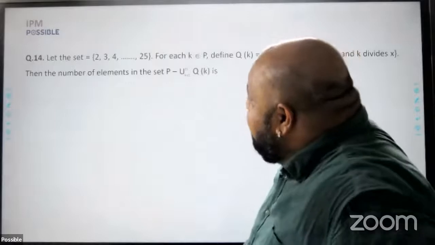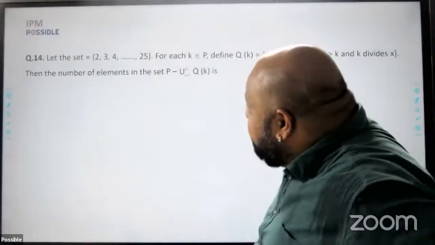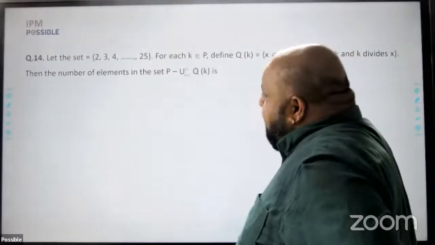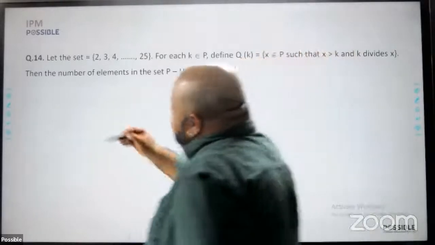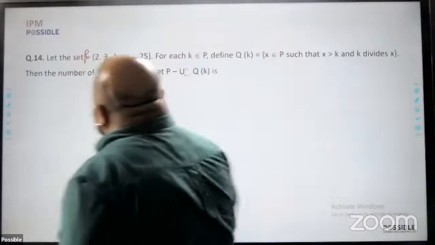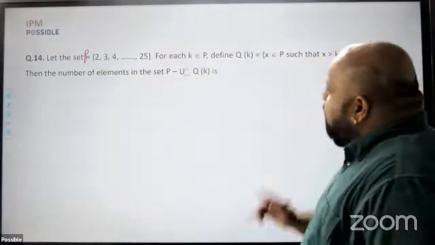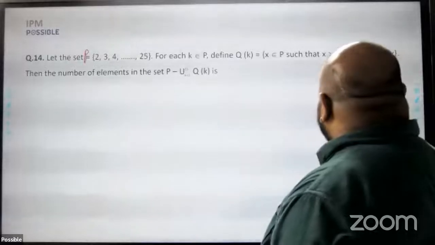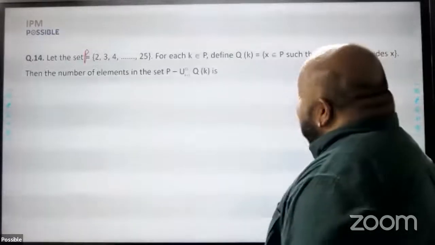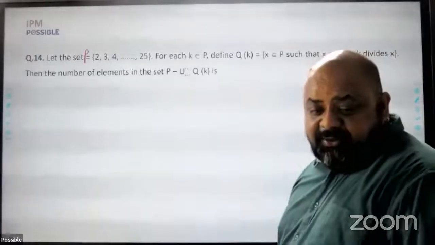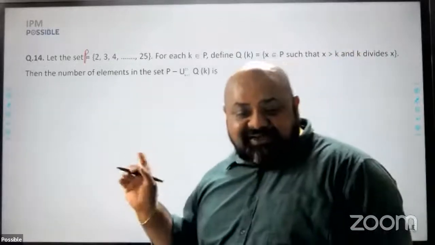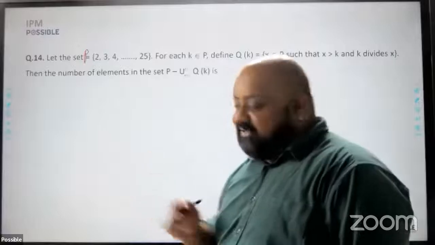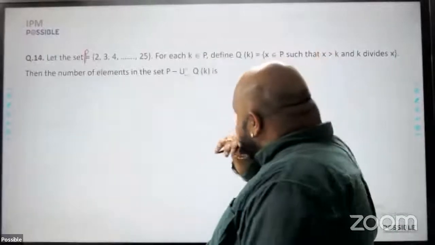Okay, 14. Let the set P be 2, 3, 4, all numbers from 2 to 25. For each k belonging to P, define Q of k is equal to x belonging to P such that x is greater than k and k divides x. So I'm trying to first understand what this question is saying, because reading it, I'm not able to understand what it means.